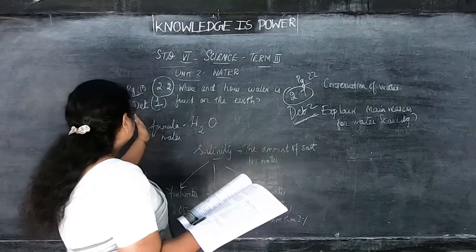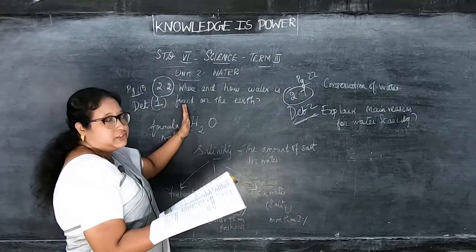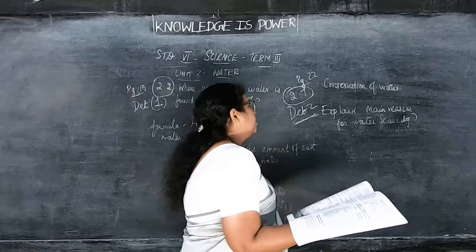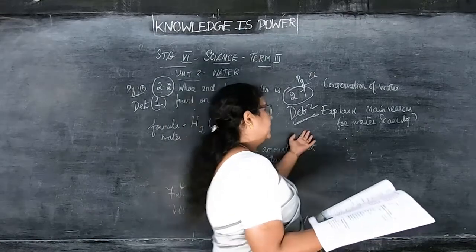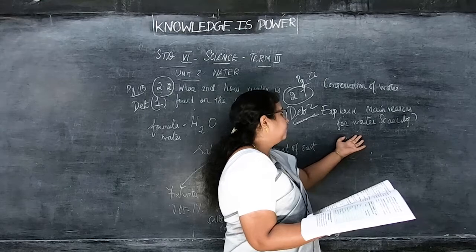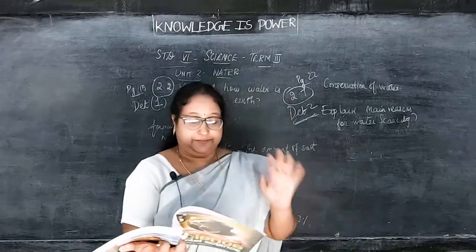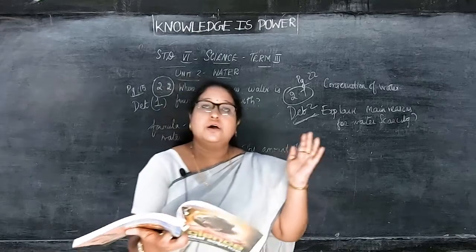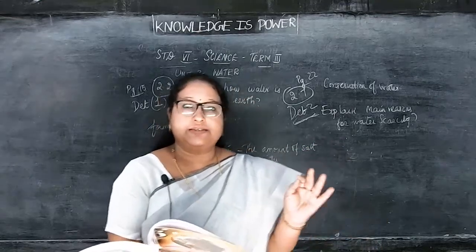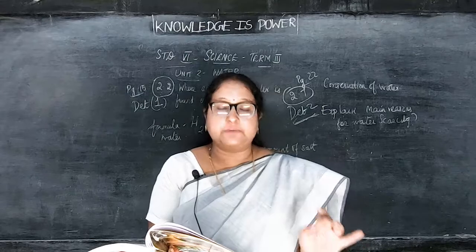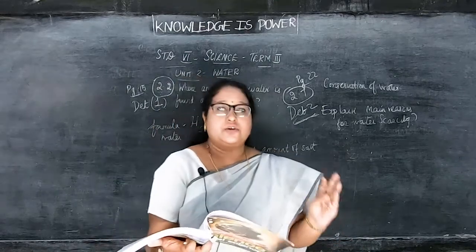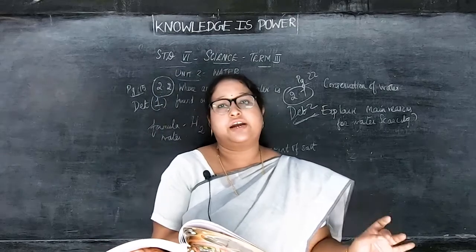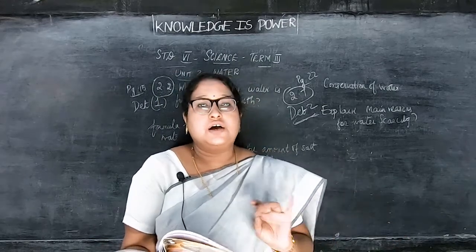So detail 1 I said, page number 15, 2.2, already the question is in the book itself. Okay, given. So that detail you have to learn. Then page number 22, 2.7, conservation of water, detail 2. Explain main reasons for water scarcity. How many points are there? 5. Okay. Next, we should take care to prevent scarcity of water. So to avoid the scarcity of water, we should take care of this water supply. Otherwise, it is impossible for the organism to live on the earth. Not only plants and animals, all the human beings, it is impossible for every organism to live on this earth without the water.